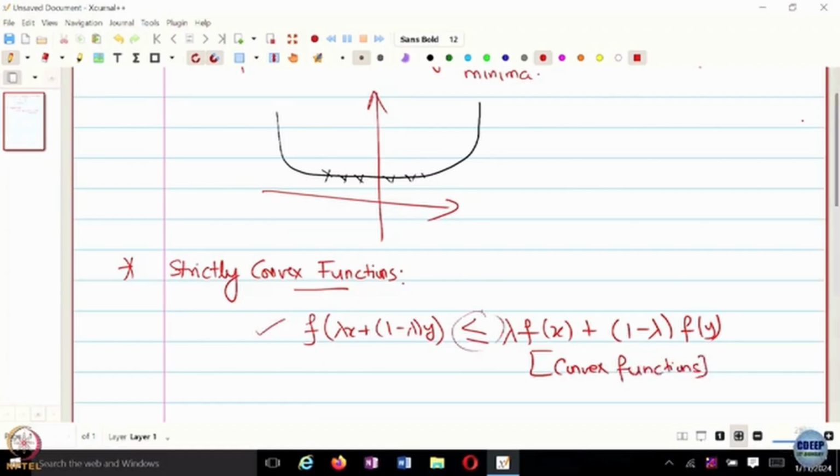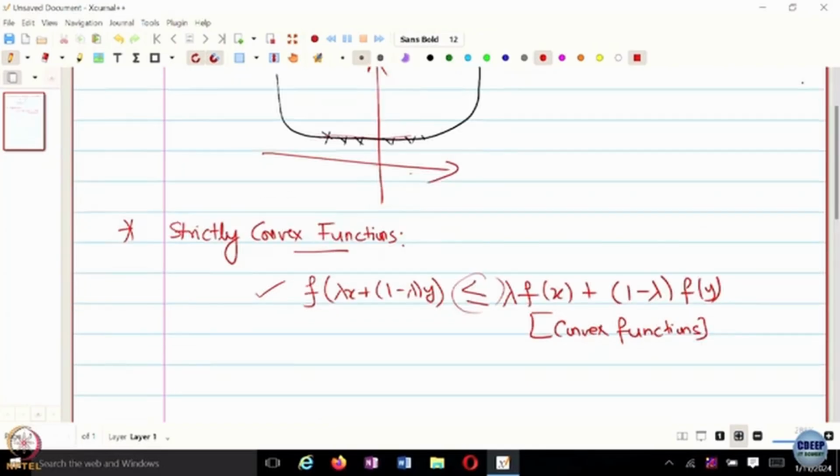So, this inequality, which is less than or equal to, does not eliminate the fact that you can have multiple local minimizers, all of which are also going to be global minimizers, but you can still have multiple optimal solutions, right? With a strictly convex function, as the term suggests, it is strict. So, that means this inequality is also going to be strict.